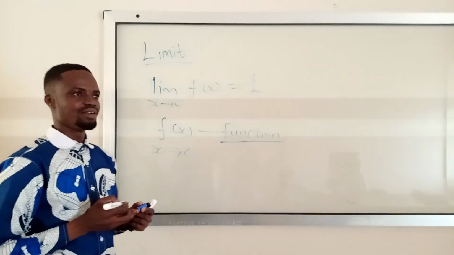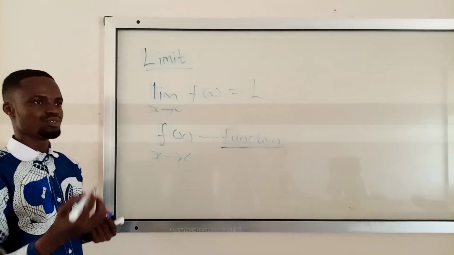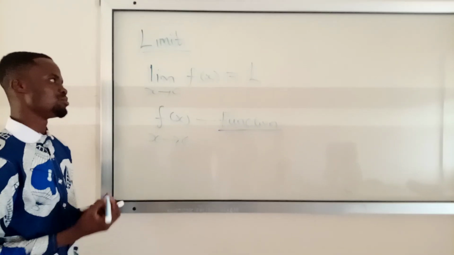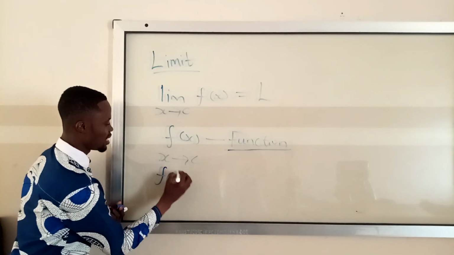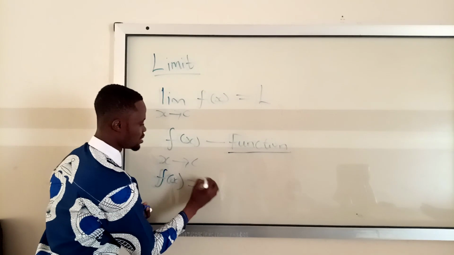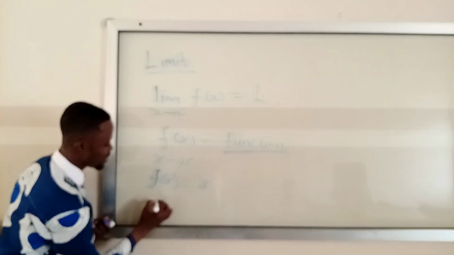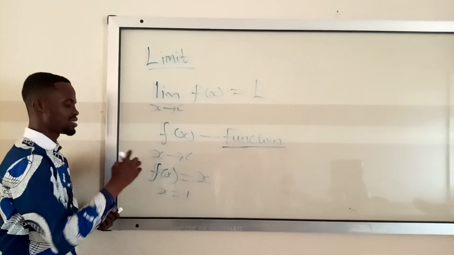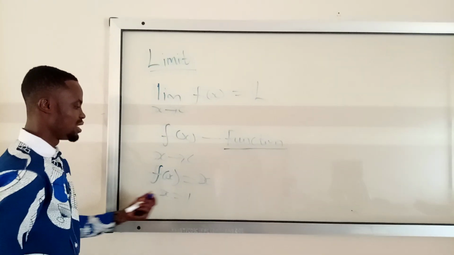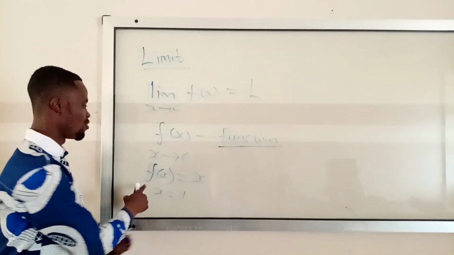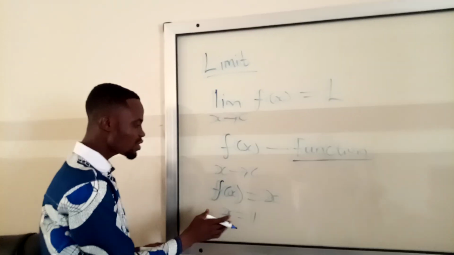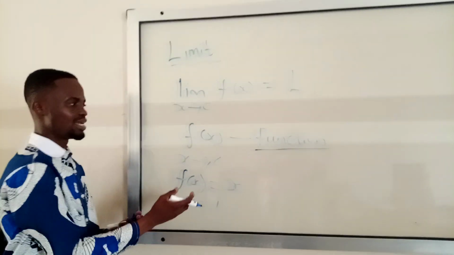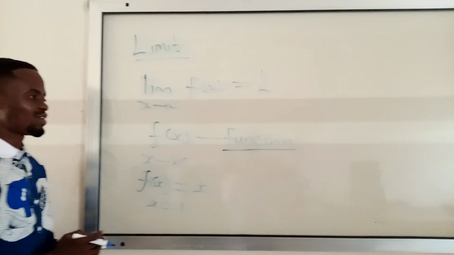A function is a relation from a set of inputs to a set of possible outputs. As an example, I can have a function f of x which is equal to x. When I substitute x equal to 1 into the equation, the outcome of this equation is 1. I can also get another example of a function. So that is what we mean by function.